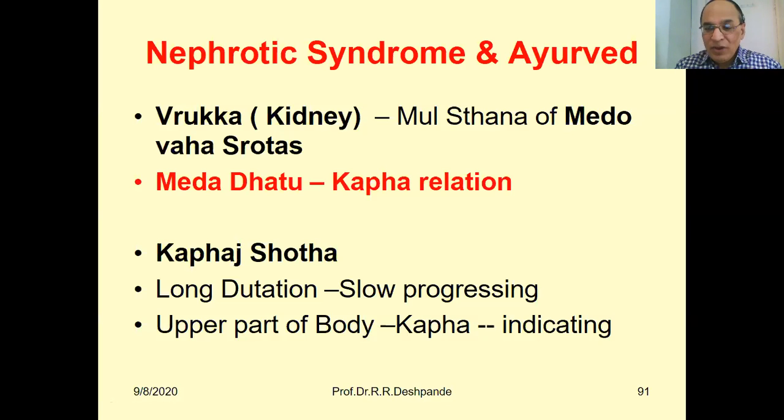Edema starts from the face, from the Kapha predominant region, and then descends. So nephrotic syndrome edema can be compared to and tackled as Kaphaja Shotha.